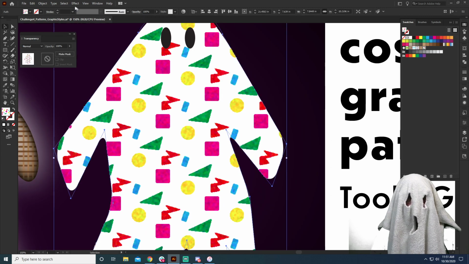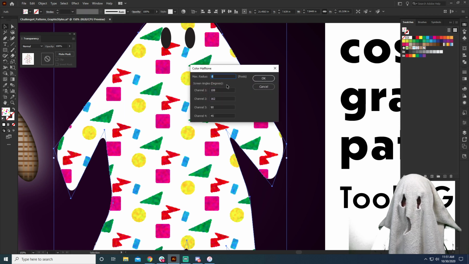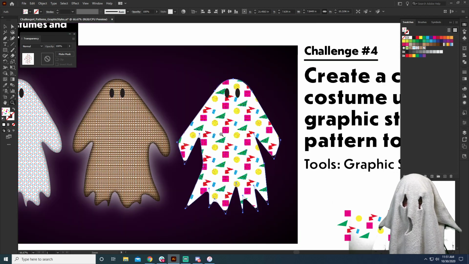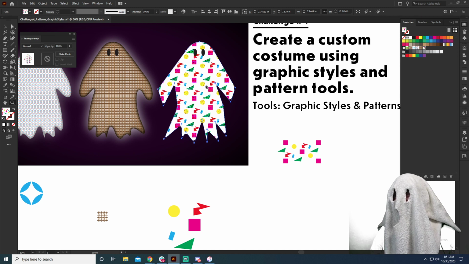And let's do one more thing. Let's go to Effect and let's do Pixelate and do a color halftone. Let's do 4 pixels. And this is just stacking some kind of cool different things.